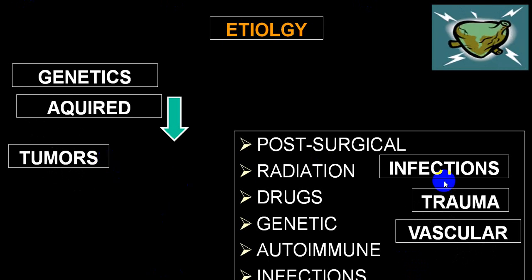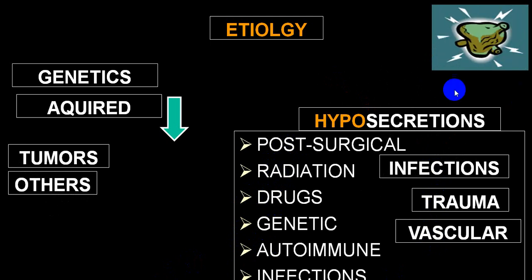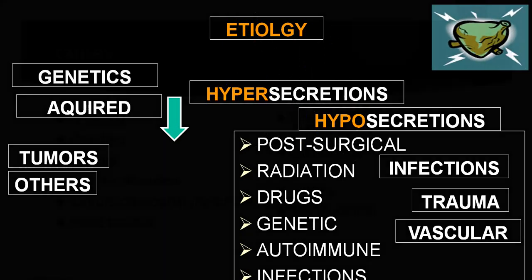So tumors, infection, trauma and vascular. Infection, trauma and vascular can produce acute onset, while post-surgical, radiation, drugs, autoimmune will produce chronic damage. So these are all conditions which will produce hyposecretion. Very few conditions will have hypersecretion. Hyposecretion will be more common than hypersecretion.